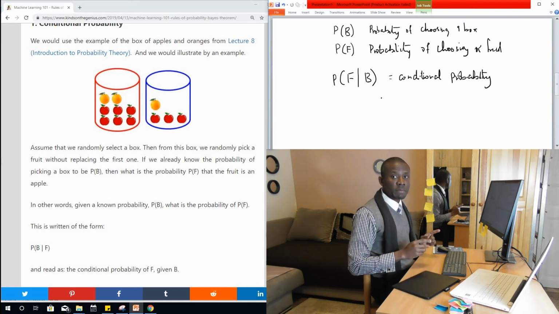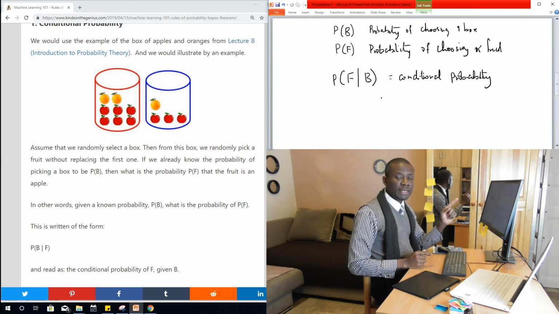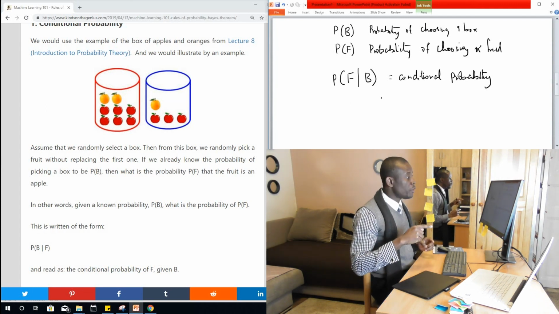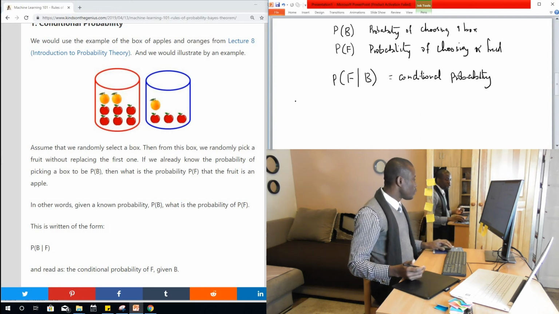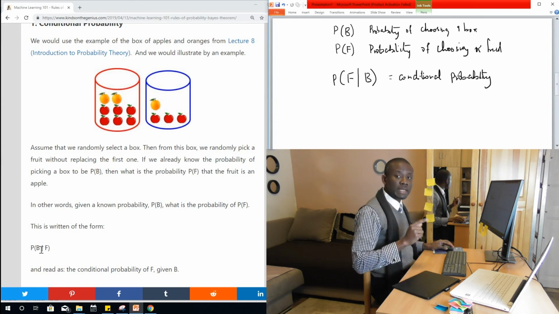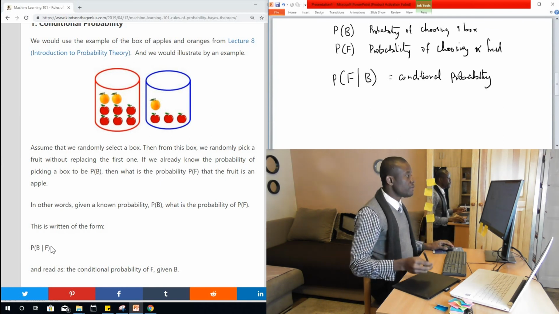Take note that conditional probability is represented in this way. It has a bar or a vertical line in between the two. Now what we have on the website is not exactly what it should be. So here we have the conditional probability of choosing a box given the probability of choosing a fruit.